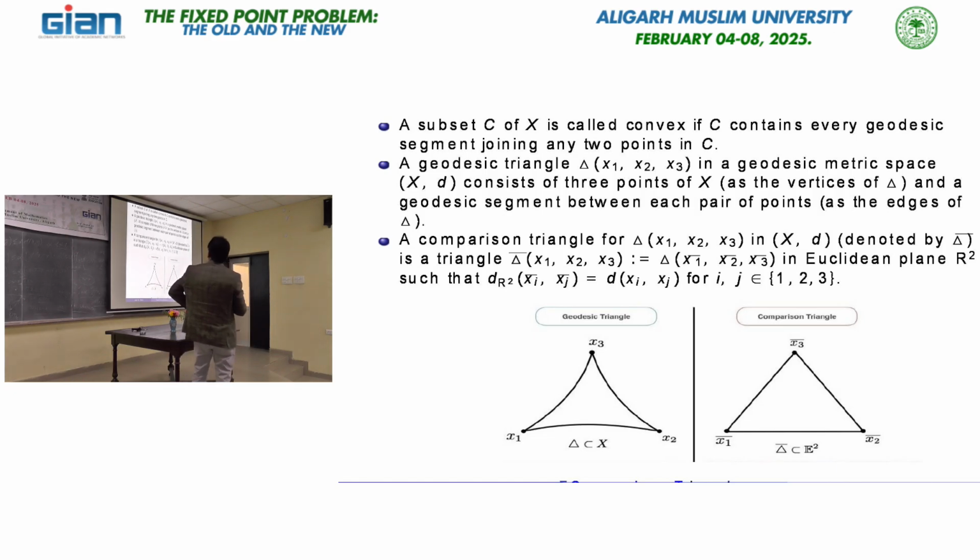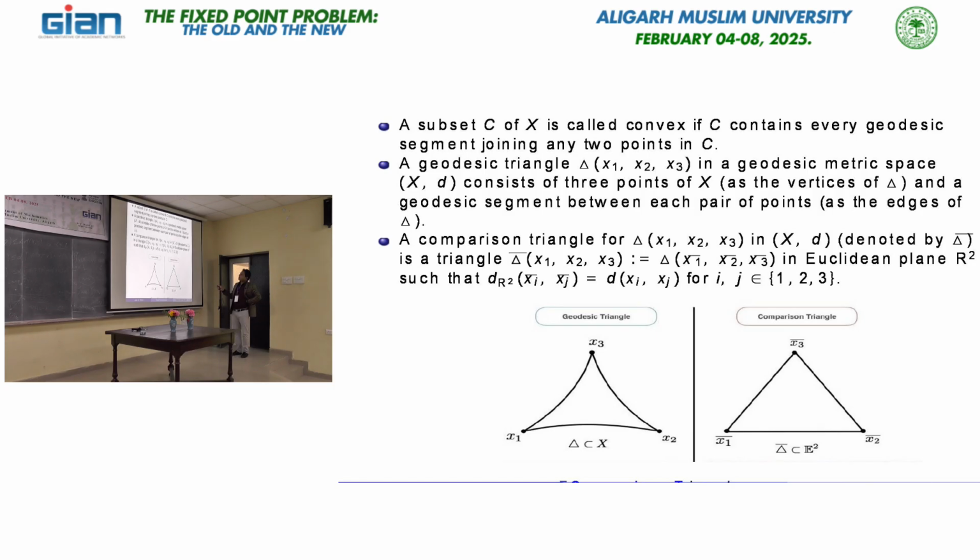Now, using these geodesics we can define a geodesic triangle. Triangle means it has 3 vertices, denoted by delta of x1 x2 x3. These points are part of the metric space, so they can be joined by geodesics because we are in a geodesic space. In R2 it is exactly a Euclidean triangle, but here a geodesic triangle is a triangle whose sides are geodesics. A comparison triangle for this geodesic triangle is a triangle in the Euclidean plane, E2, that is R2.